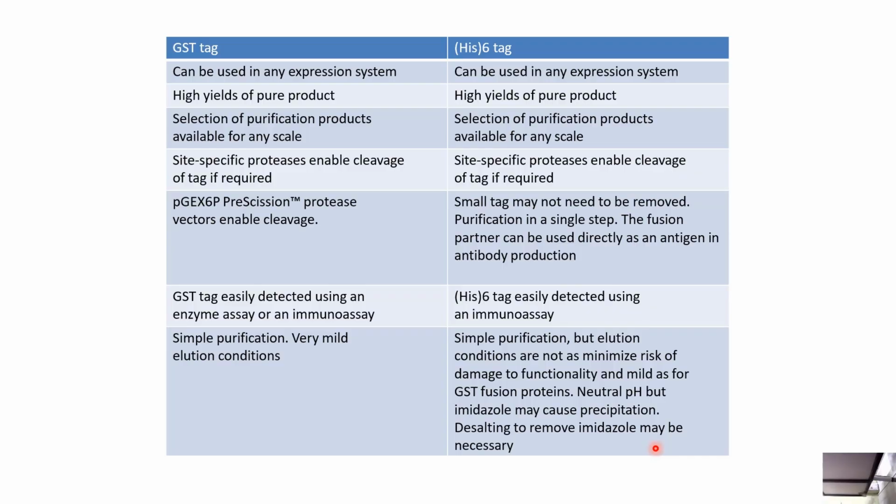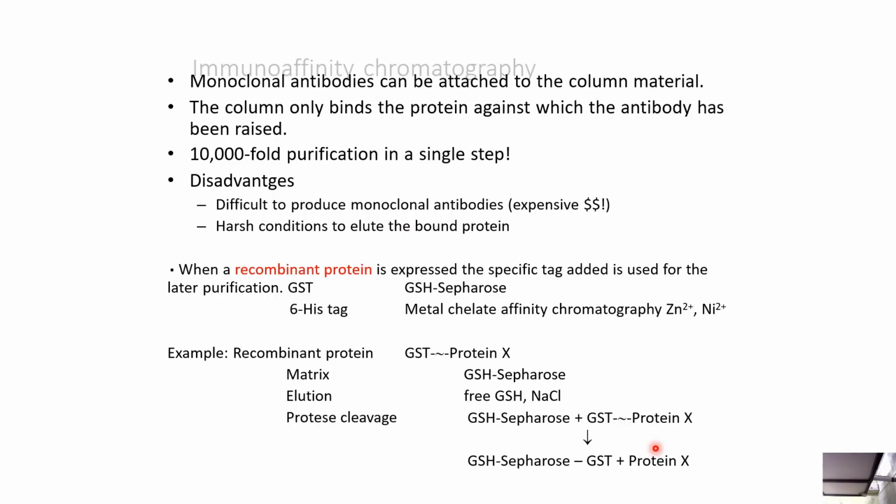For example, in immunoaffinity chromatography, monoclonal antibodies can be attached to the column material. The column only binds the protein against which the antibody has been raised, giving 10,000-fold purification in a single step. The disadvantages are that monoclonal antibodies are difficult to produce, and harsh conditions are needed to elute the bound protein.